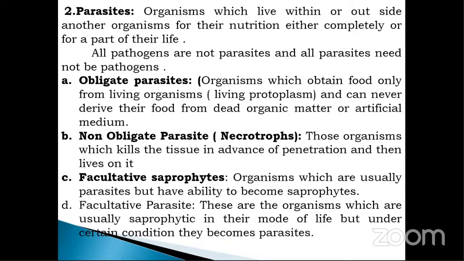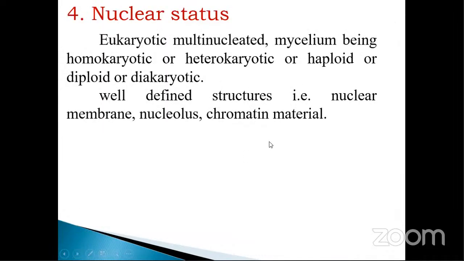And the last one, that is facultative parasite. These are organisms which are usually saprophytic in nature and in their mode of life, but under certain conditions they become parasites. In the previous slide, we also studied the facultative parasite. Means they are saprophytic in nature, but they become parasitic in certain stages of their life cycle. In certain stages of their life, they may depend on the living.